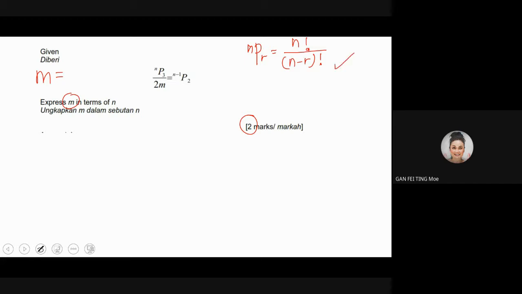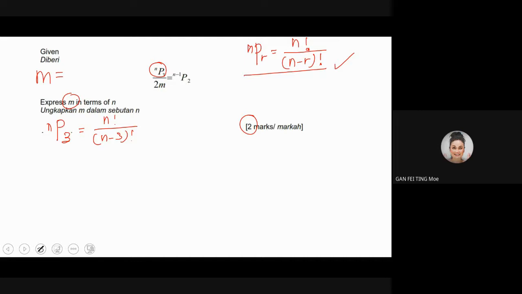Right, so now let's go to NPR. I start with NPR first. Wait, I take a paper and cover this one. I have this one, NP3. By following this formula, I look separately. I take this one, the red color, NP3. I circle it properly for you to see. Slowly, okay? NP3 is n factorial over n minus 3 factorial. You have to settle this one first.